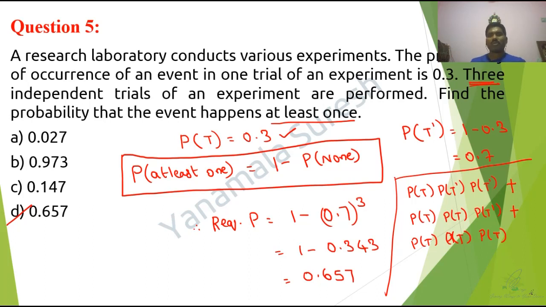So you choose the best one. I hope this is the best methodology. See, instead of doing this lengthy thing, which is a waste of time, 1 minus P of none will be the best way to solve this kind of problem. Remember this one, guys. Anyhow, this is also the correct methodology, but it takes some time. Next one, guys.